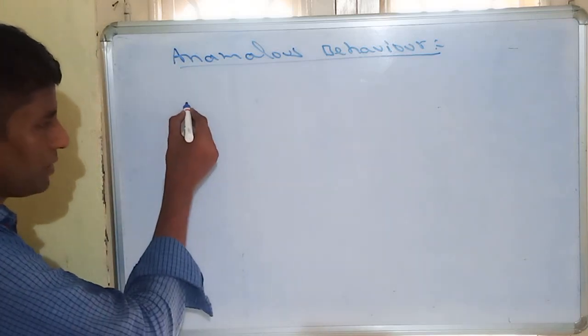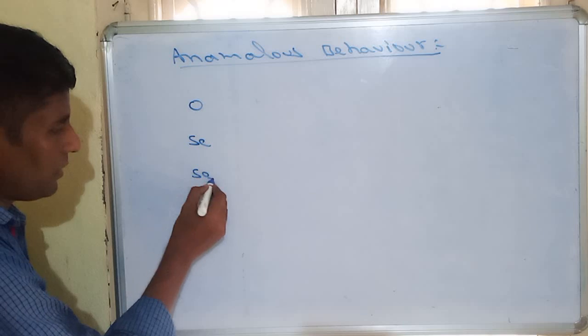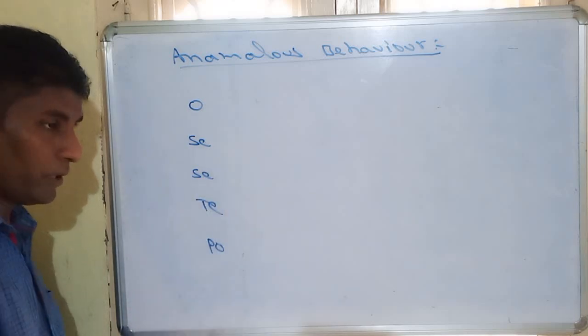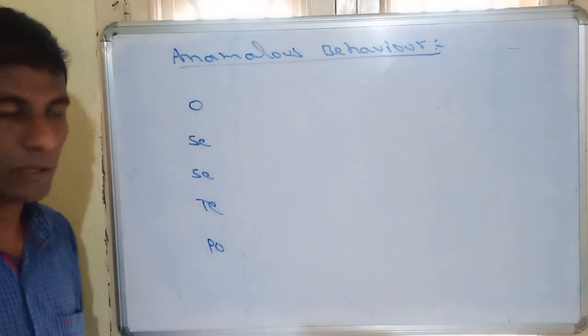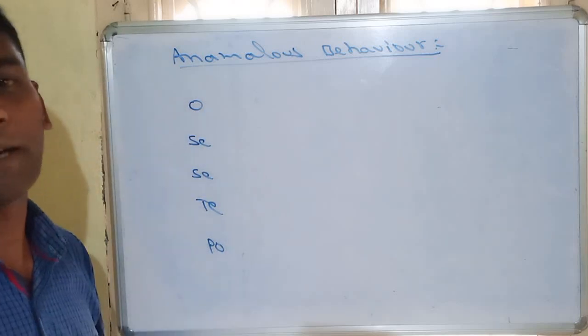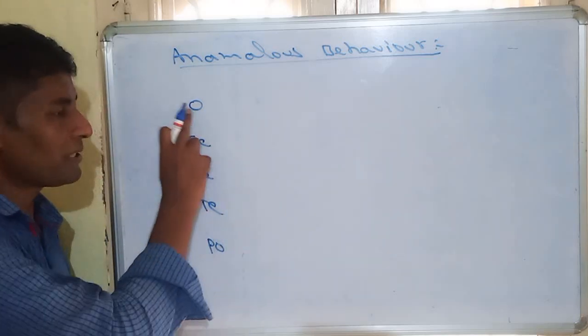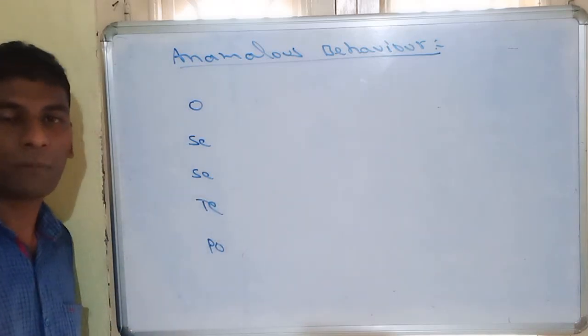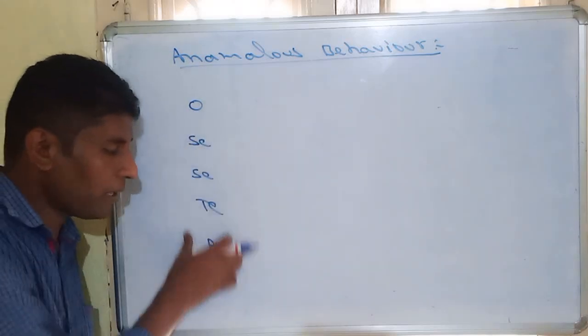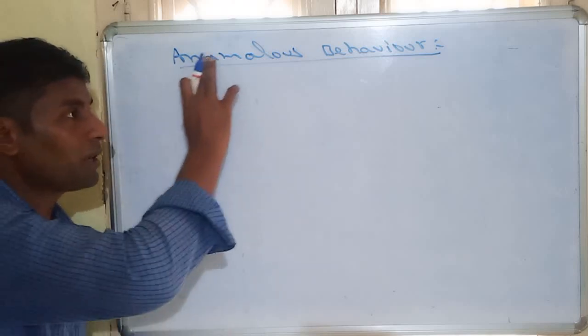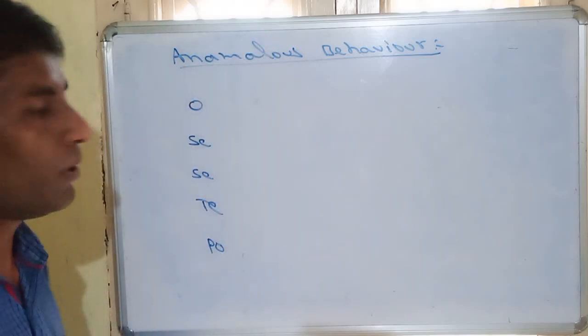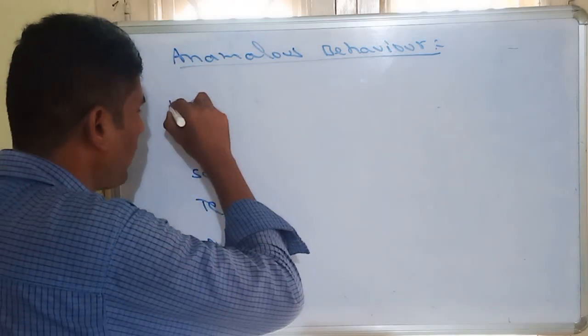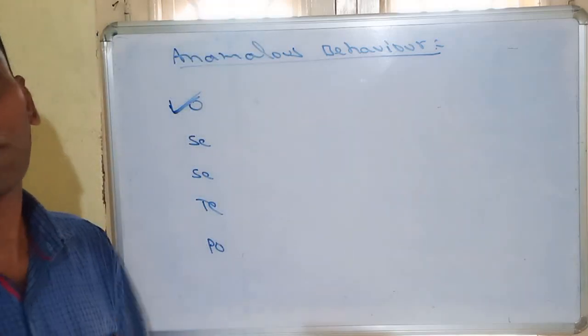For example, 16th group: oxygen, sulfur, selenium, tellurium, polonium. The first element is oxygen. Oxygen belongs to the second period. So it is the second shell. So every second shell element will exhibit some abnormal behavior compared to the remaining elements in that group, which is called anomalous behavior. So anomalous behavior is shown by oxygen in the 16th group.